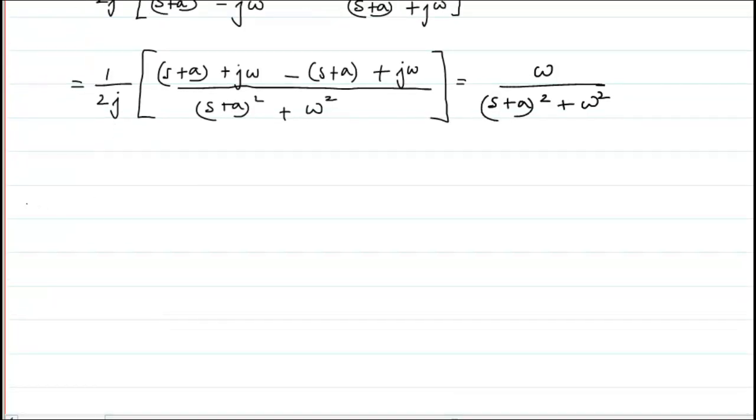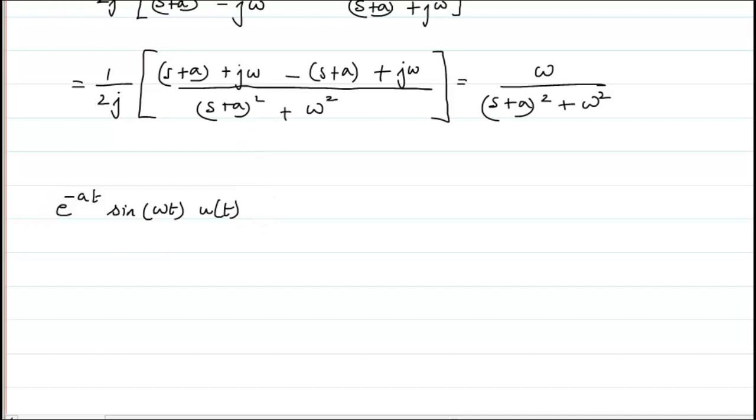So basically, the Laplace transform of e raised to power minus at sine omega t u of t will come out to be omega divided by (s plus a) the whole square plus omega square.